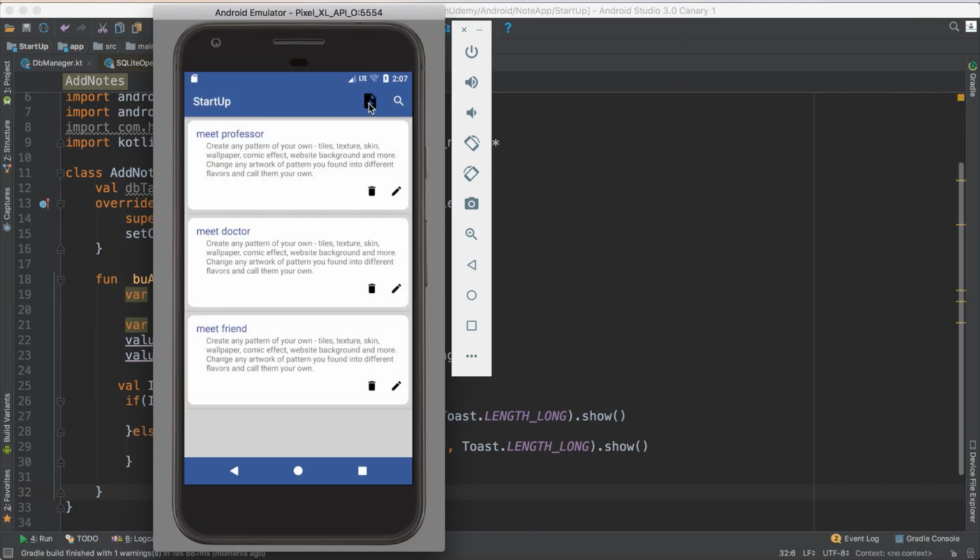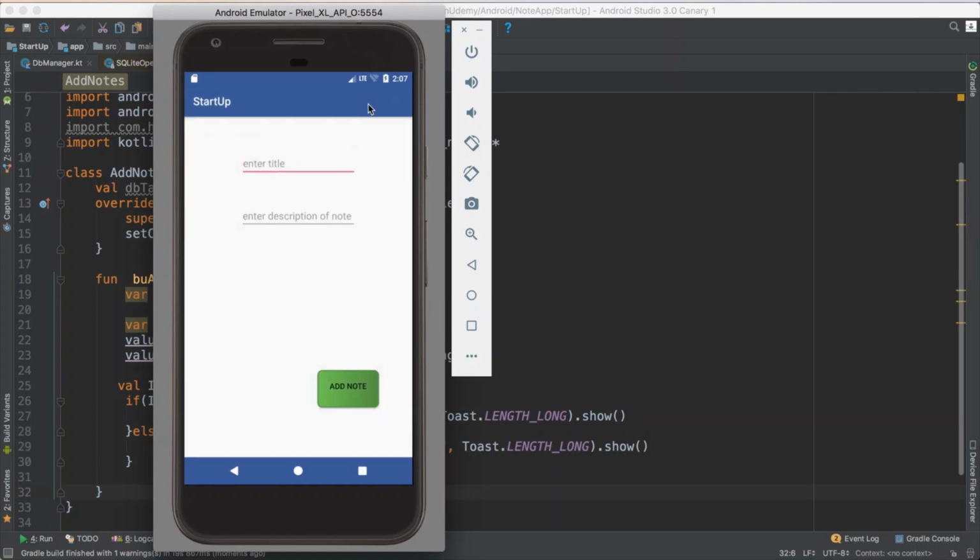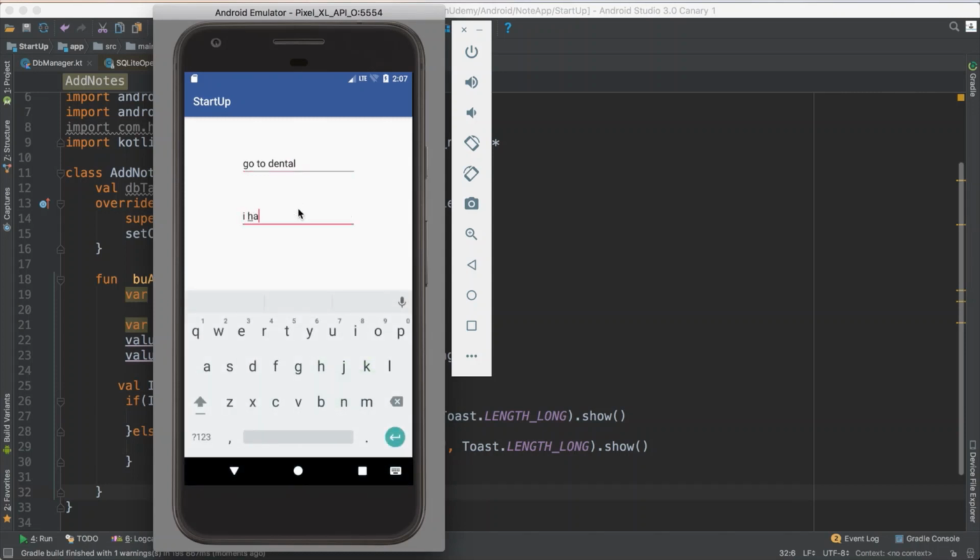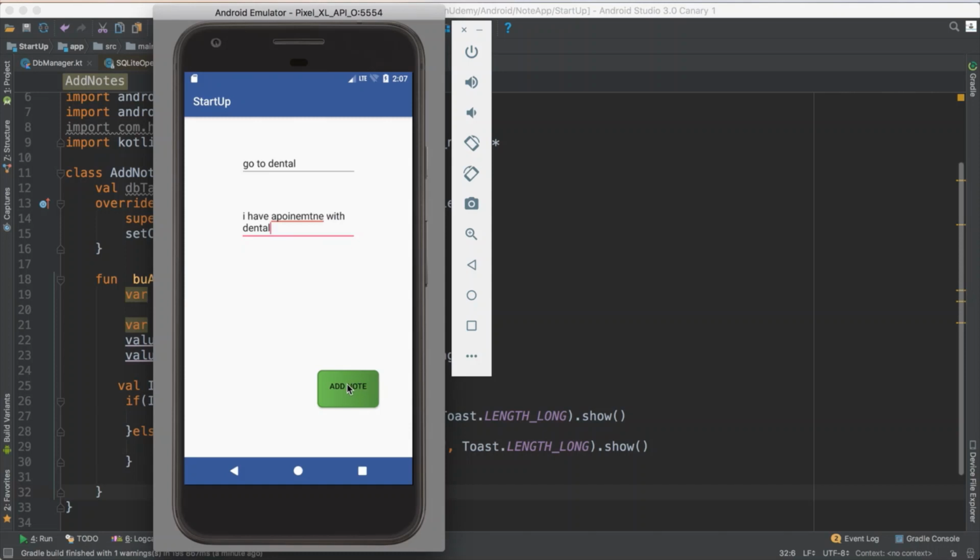So yes, I just click add. You have to take me to the add page. So if I add title, I say go to dental. I have appointment with dental, whatever, just the title and description, and just click add.